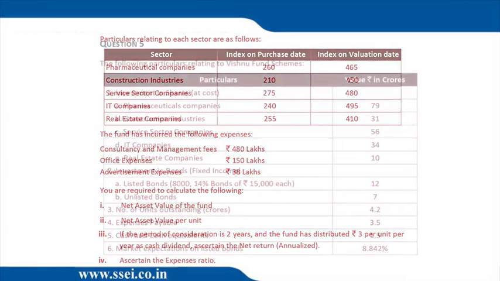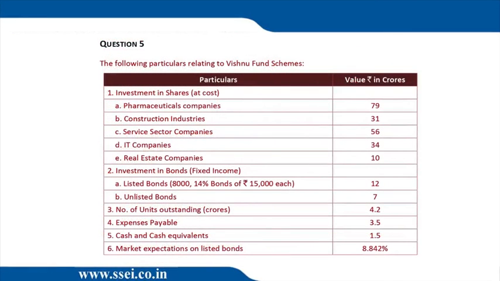Perfect. Let's go up. Now we have investment in bonds, listed and unlisted. The listed bonds have a 14% coupon. They have a face value of 12 crores. If we look at the last line in the table, we are given the market expectation on listed bonds is 8.842%. That's the YTM. And the maturity of the bonds is not given, so it is logical to assume that they are perpetual bonds.